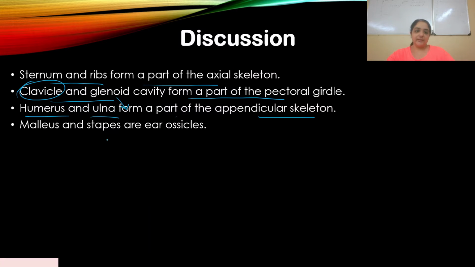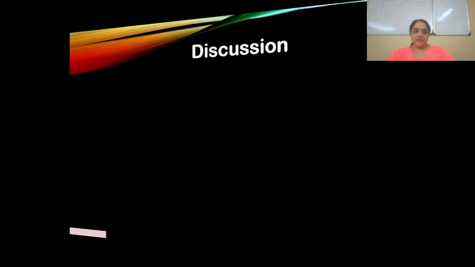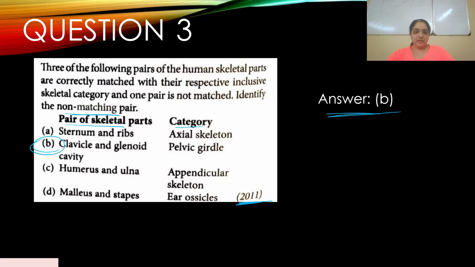Okay, clear. And malleus and stapes are ear ossicles. There's one more ear ossicle called incus, and there are 3, they appear in 3 pairs, that's how they are arranged. There's 3 here, there's 3 on the other side, they're ear ossicles. So if you go back to our question, clavicle, and they've written glenoid cavity.